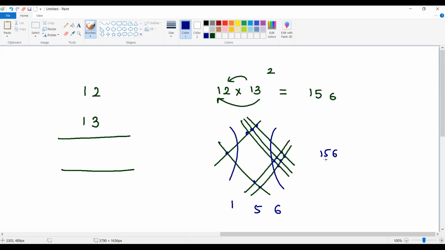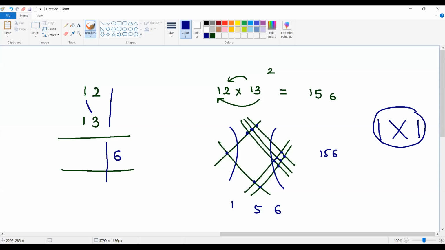That is the lines method in solving. And there is one more approach, which is the Vedic math trick. The Vedic math trick is a very simple approach of I X I to get the result. I is the product of your unit digits. That means 2 into 3 gives 6.